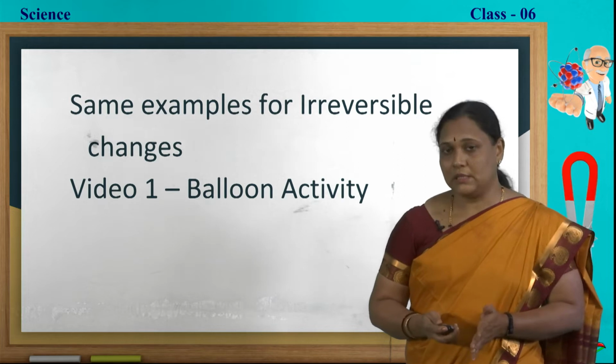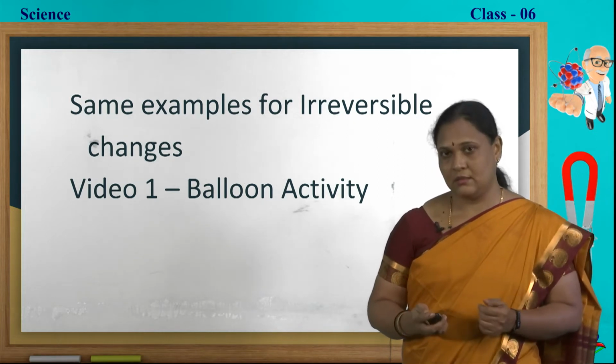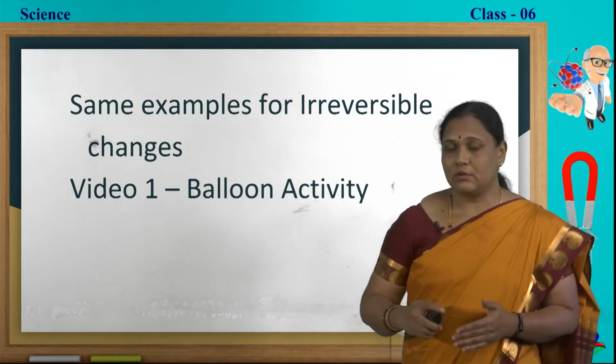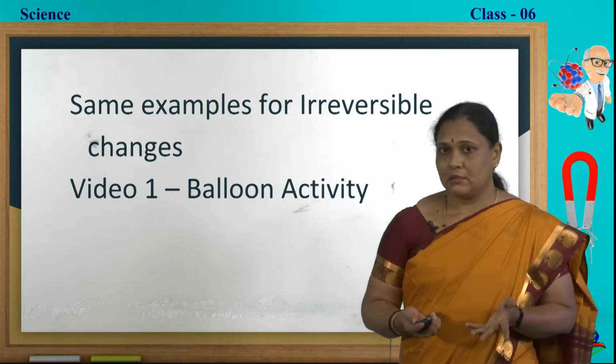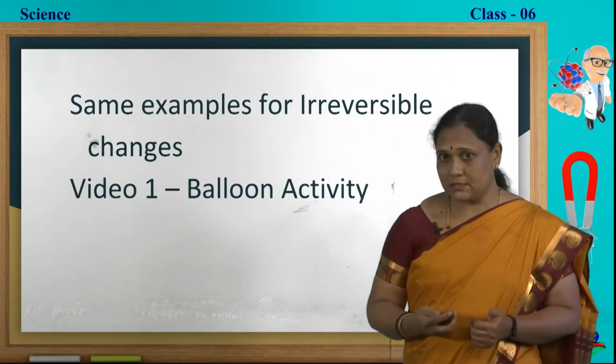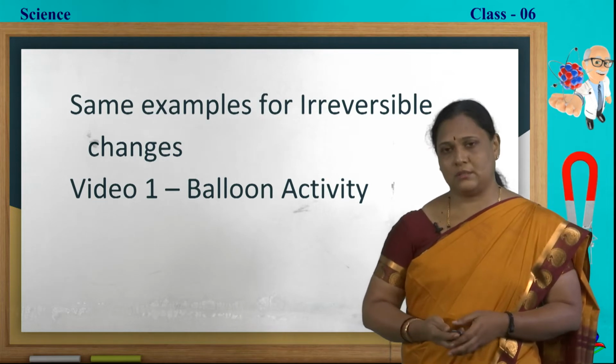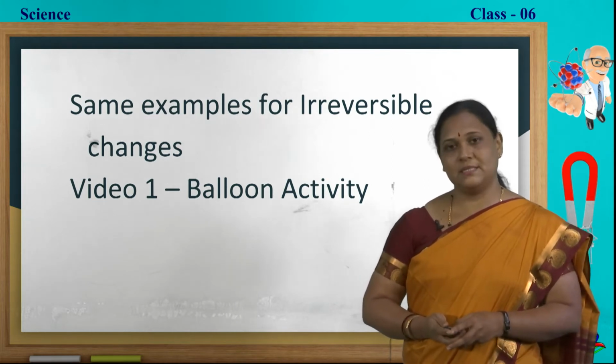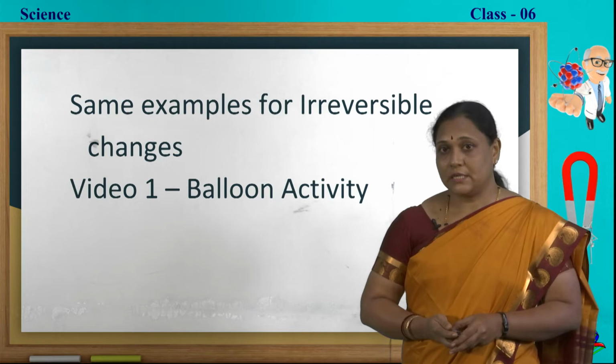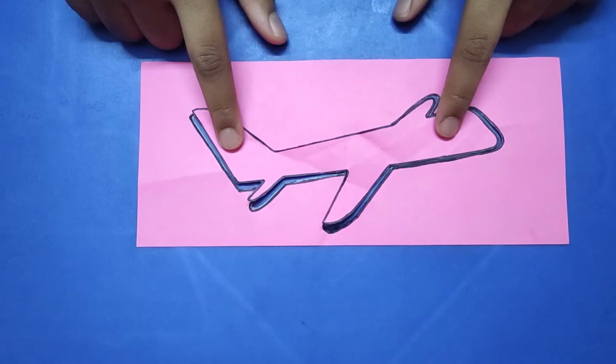Now you saw the balloon got blasted. When it blasted, it was in pieces. Can we get the balloon from the pieces now? No, we cannot. So it is an irreversible change. We shall continue with the second example.